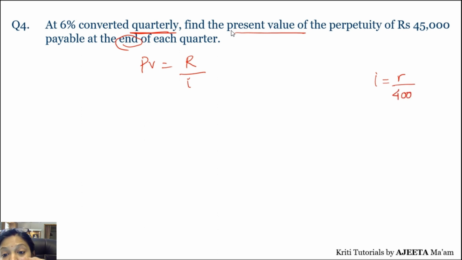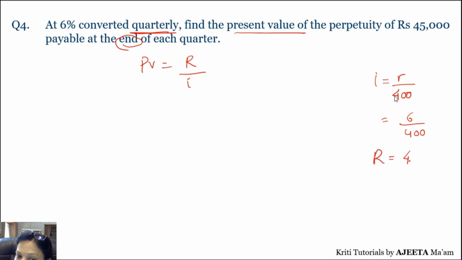That's very important, और यही कॉमन मिस्टेक होती है। यहाँ पे जब क्वार्टरली कैलकुलेट हो रहा है, सो रेट ऑफ इंटरेस्ट विल बी 1/4, राइट? सो R upon 400 होगा हमारा, करेक्ट? सो R is 6. So 6 upon 400 will be the value of I. Remember it. That's important. That is why these questions are very, very important.